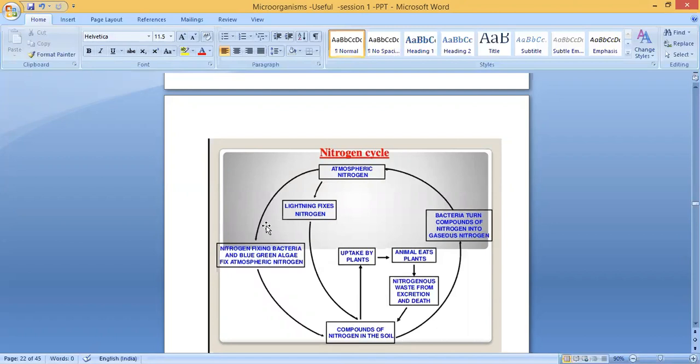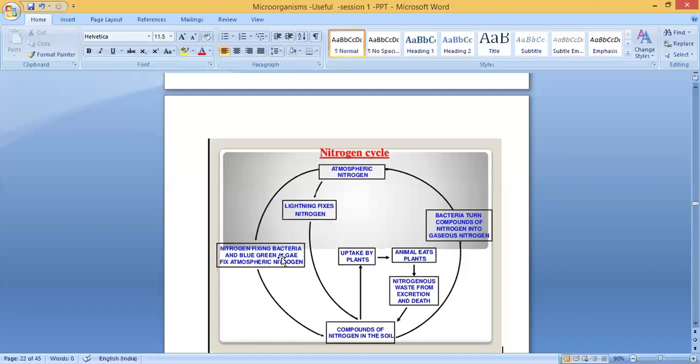At the same time, another one is nitrogen fixing bacteria. This nitrogen fixing bacteria is present in the roots of leguminous plants. You know what is meant by leguminous plant? Legumes are called pulses; peas and beans all come under legumes. The roots of these plants contain some root nodules, a swelling-like thing, called root nodules. These nodules contain some bacteria. Examples are rhizobium and acetobacter. These are examples of nitrogen fixing bacteria. These bacteria convert nitrogen into nitrogen compounds.